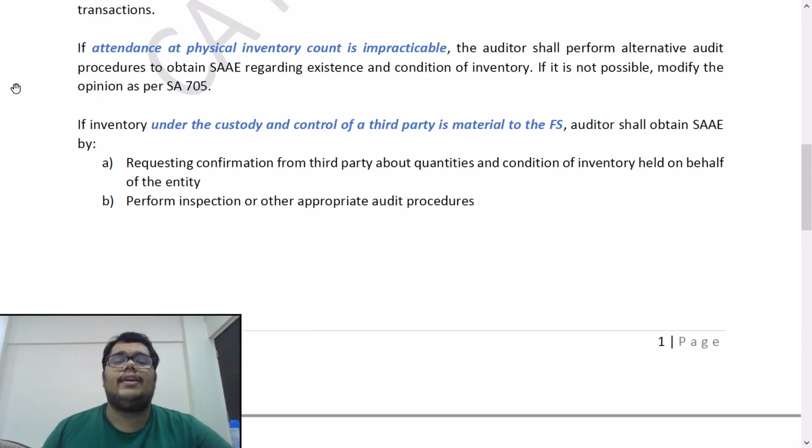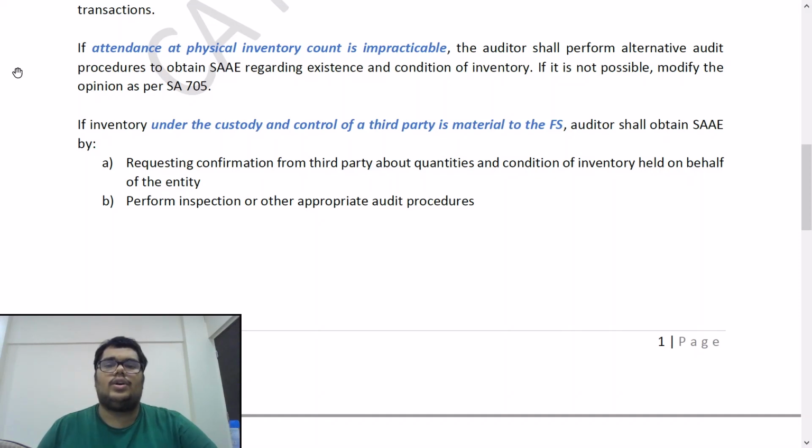Next question. If attendance at the physical inventory count is impracticable, that is, it is not possible, there is no way you can reach the physical inventory count. Now, when does this happen? Let's say the place is very dangerous, like there are a lot of highly explosive or very hazardous chemicals, or let's say it is in a mine, or in the place where the inventory is there, in the surrounding area, some kind of earthquake has happened. So in such a case, you will not be able to attend the physical inventory count even if you want to. It is impracticable, it is not possible.